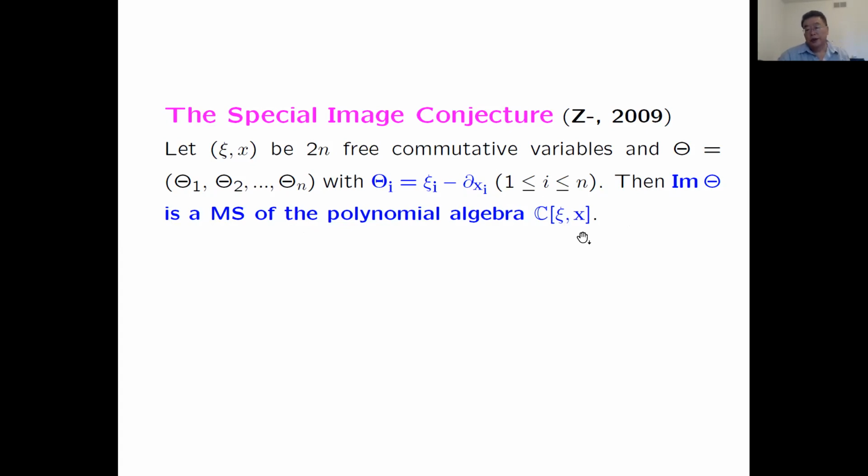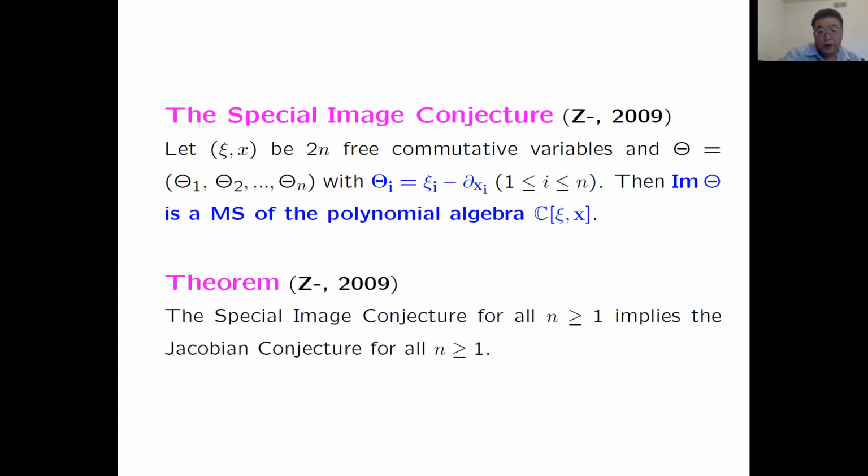This is a special case of the image conjecture above. But this special case already implies the Jacobian conjecture. Of course, I will have to consider all cases for all n. So this is the second image conjecture. Again, this conjecture, even the special case or the general case, is just about what? A subspace is a Mathieu subspace or not.